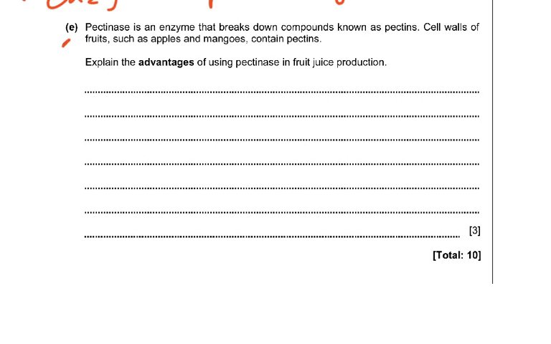Coming to the last part of the question, pectinase is an enzyme that breaks down compounds known as pectins in cell walls. Please remember, cell wall, not the fruit wall. Fruits are made up of plant cells, and the cell walls of fruits such as apples and mangoes contain pectins. Explain the advantages of using pectinase in fruit juice production. If the cell wall is broken down, then more of the juice will be extracted. So it extracts more juice, or you can say it speeds up juice extraction.